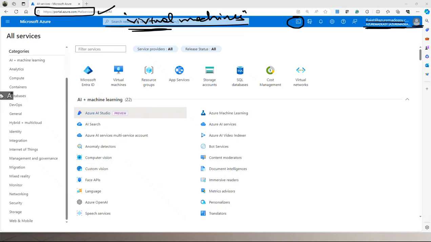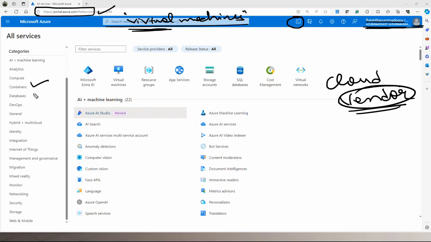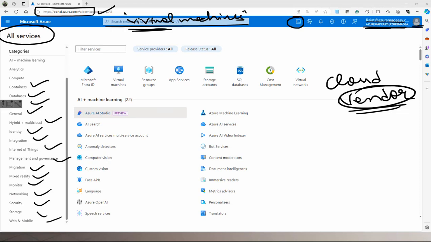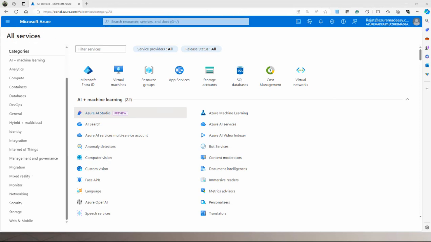If you remember, I told you that Microsoft Azure is a cloud vendor, right guys? We have understood that. It is a cloud vendor, providing you multiple services. So how can you get these services? Under the all services tab.